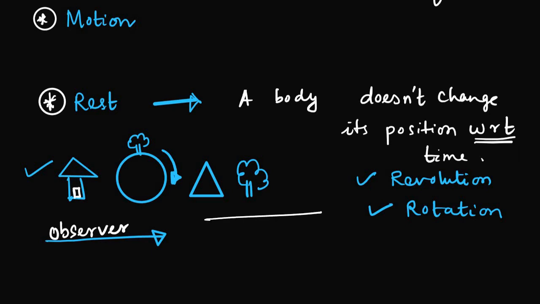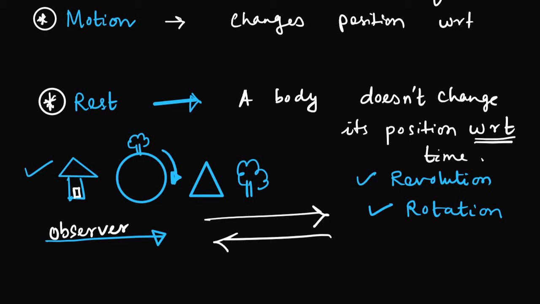Okay, I may be crossing it and again coming back, the tree is at the same place, the house is at the same place. That's how Google Map is working, otherwise it will go nuts. So I would say, if a body doesn't change its position with respect to time, then we will say it is at rest. Now coming to motion, if a body changes its position, it is just the opposite of it, changes position with respect to time. Okay, so then it would be motion.